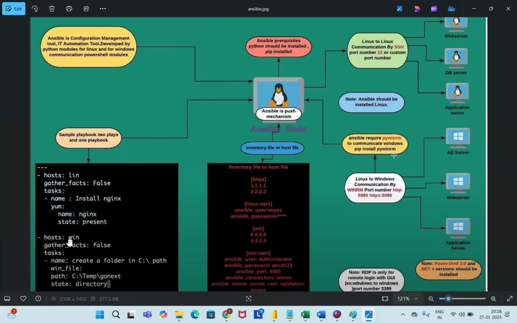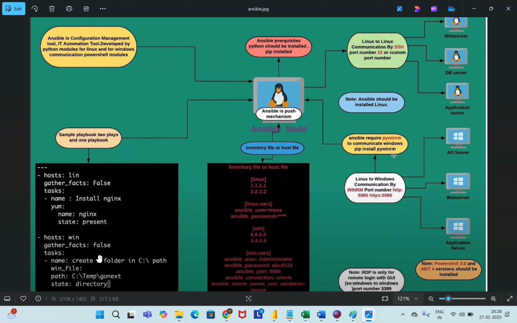This hosts is called a play. And again, this task goes into a group.